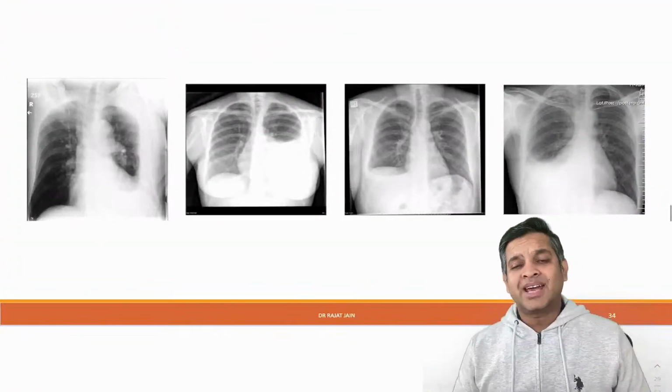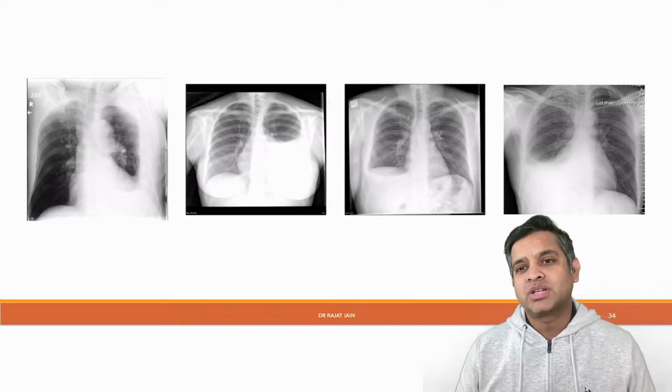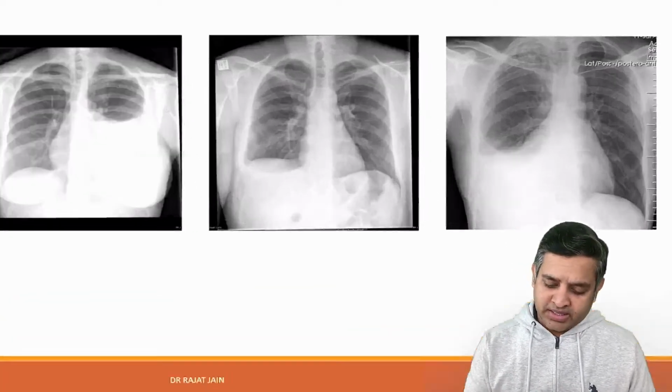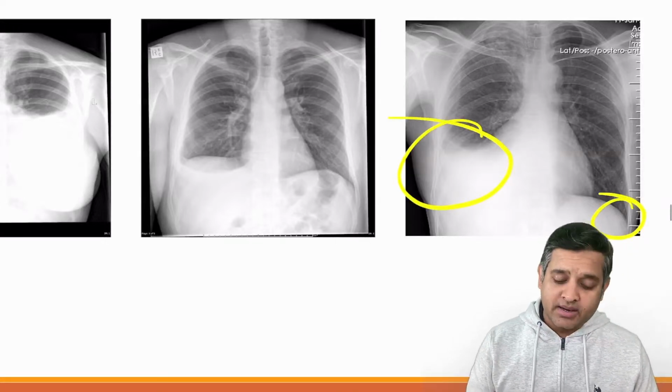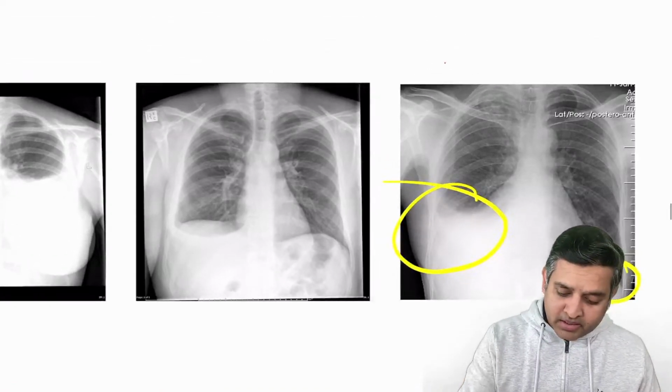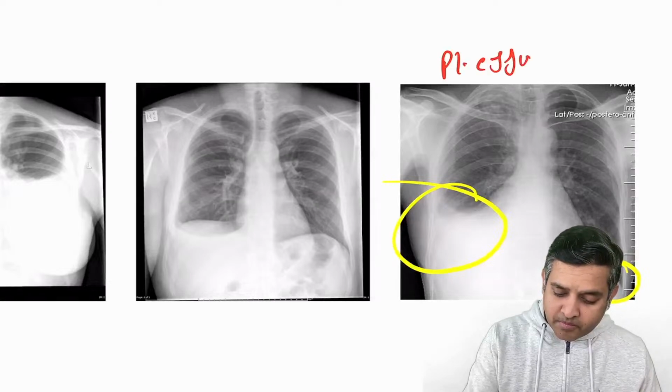Now, some common X-rays that are expected from you should be on your tips once you write the exam. So when you see a blunting of the CP angle, the first answer that should come to your mind is pleural effusion, right?